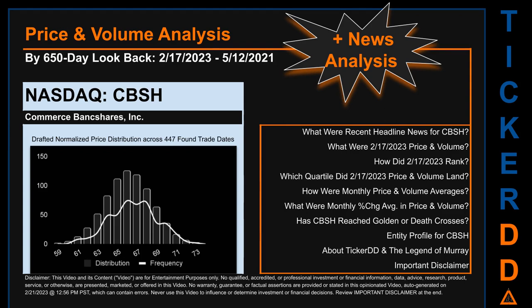The chart shown on this page is our initial attempt at studying the price for CBSH after dynamically normalizing price distribution across those discovered trade dates. The bar chart is the generated distribution and the overlaid line graph, if it is generated, is the frequency of the prices on the x-axis. We will enhance this look through as our AI model progresses in the next iteration. Remember that this is just a drafted, in progress, observational model to best fit abstracted third-party data into various opinionated views. Before we jump into price and volume analysis, let's look at recent headlines for CBSH.